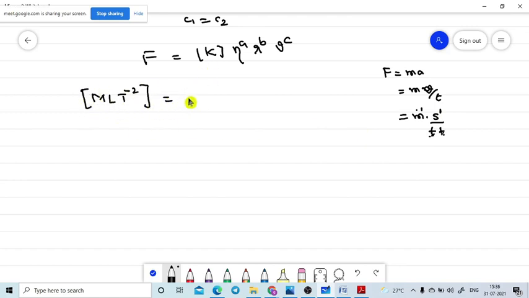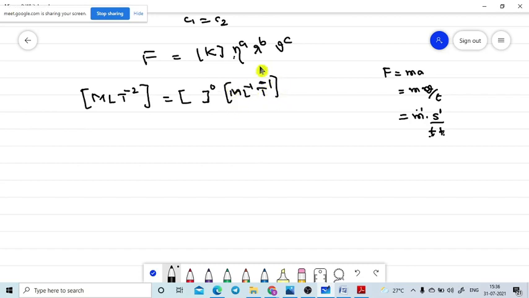Then K does not have any physical quantity, so I am not writing it here. The power is 0. Instead of K, all are 0. η is the coefficient of viscosity. What is its formula? ML^-1 T^-1.